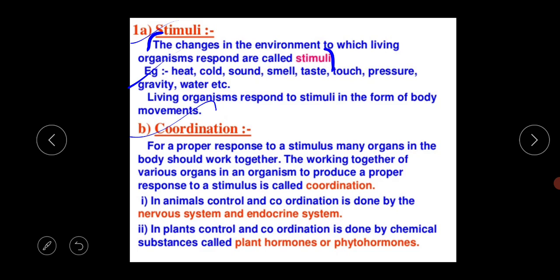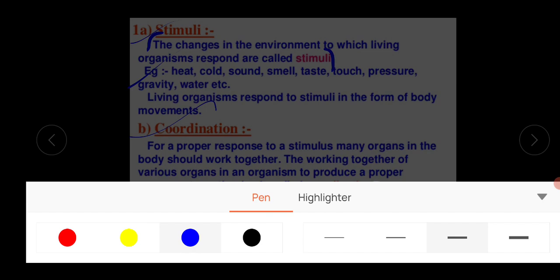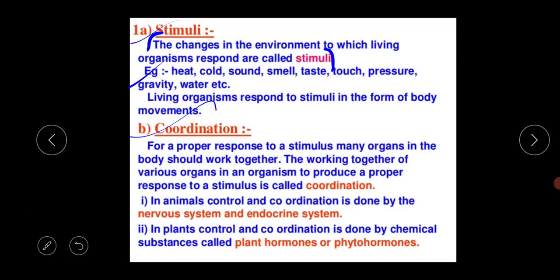Living organisms respond to stimuli in the form of body movements. This is a very important line for your exam: the living organisms respond to stimuli in the form of body movements. How does the living organism respond to these stimuli?